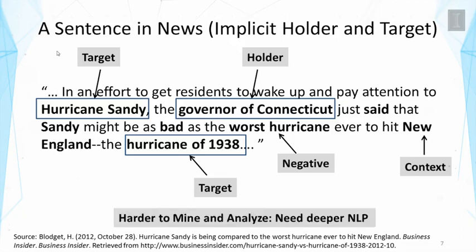So the task is much harder, and we need a deeper natural language processing. And these examples also suggest that a lot of work can be easily done for product reviews, and that's indeed what has happened. Analyzing sentiment in news is still quite difficult. It's more difficult than the analysis of opinions in product reviews.